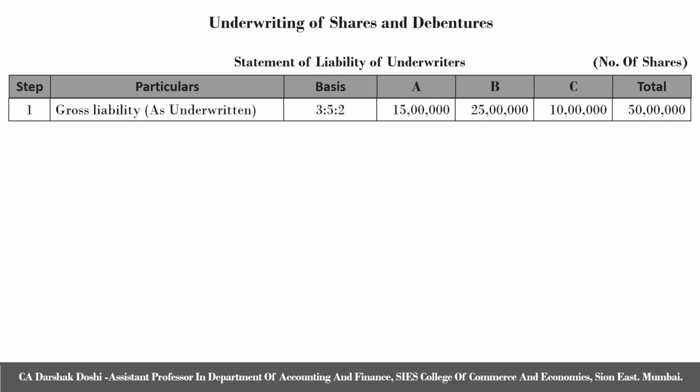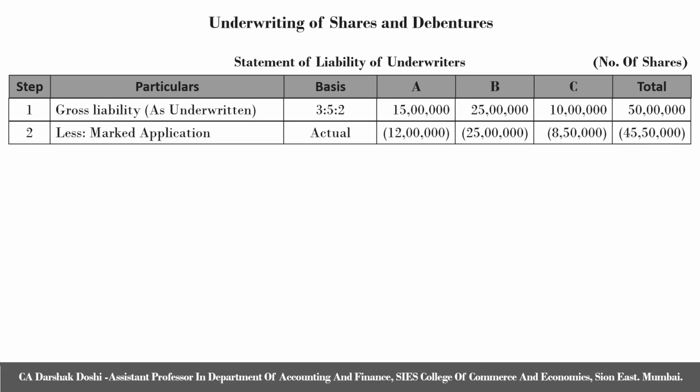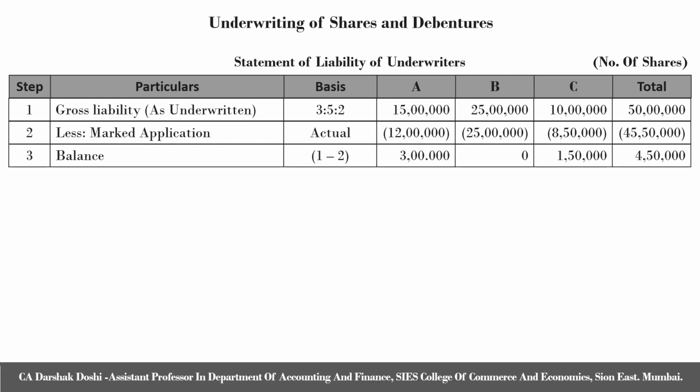Next step is to reduce marked applications. Again, the marked applications are distributed amongst underwriters as actual given to you in the question, that is 12 lakhs, 25 lakhs and 8,50,000. Next step is to find out the balance, which is step 1 minus step 2. Next is to reduce unmarked applications.